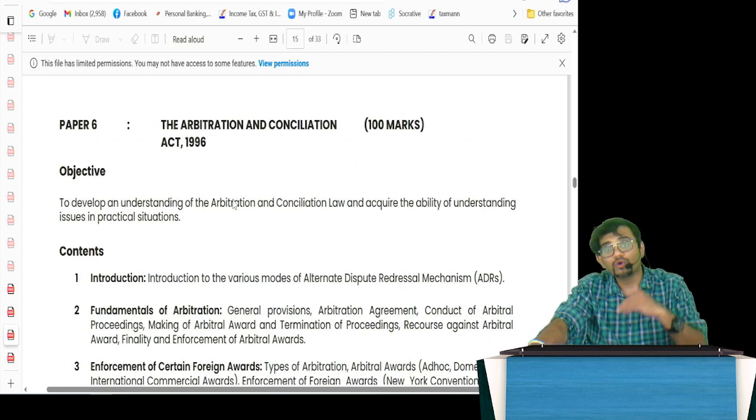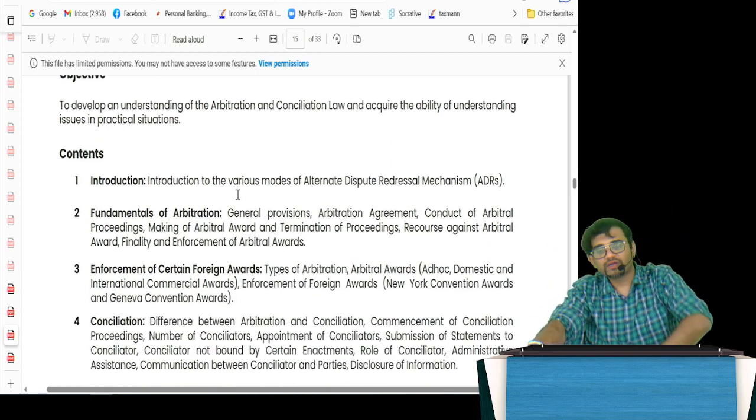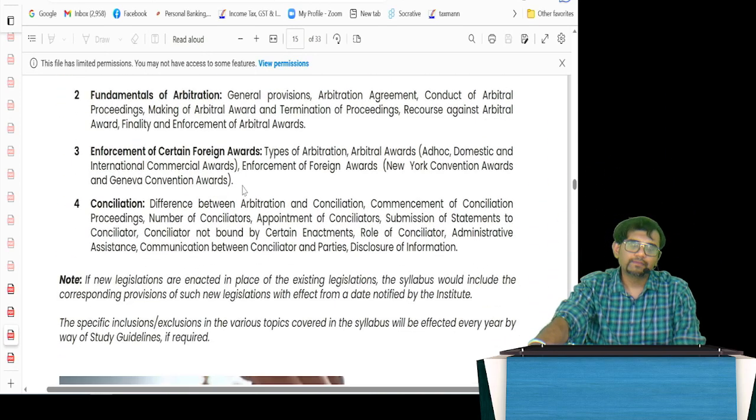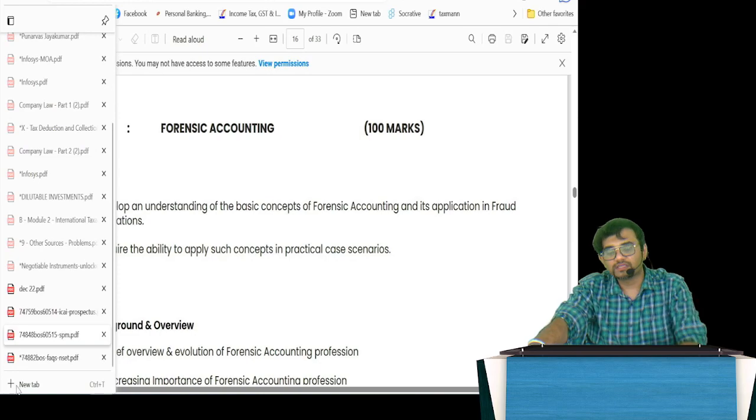Apart from that, you also have the Arbitration and Conciliation Act, which was there for just 3 marks in the existing paper 4. Now they have made it a 100-mark paper. Brilliant. Because many CAs are required in arbitration, even that part is there, my dear friends. Apart from that, other things you can go through.